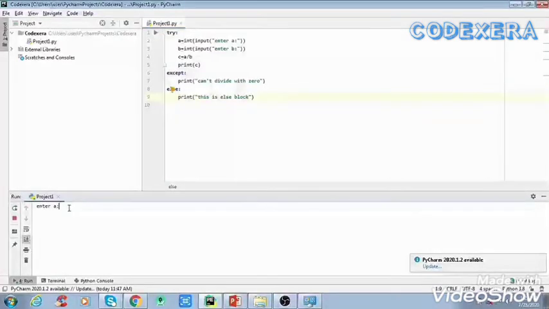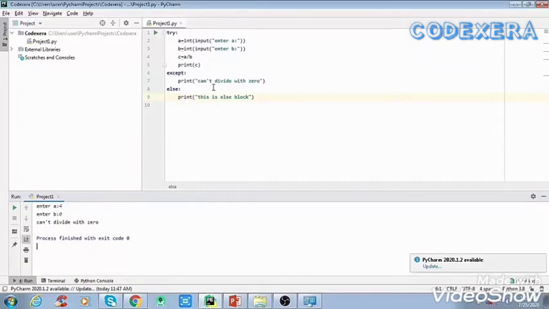And we'll enter input, and here we are seeing that after entering correct numbers we are getting the right output. If we enter a wrong input, it is executing the except block. So if we give the right input, then it will execute the else block, otherwise it will execute the except block. So this is the way we use the else block in exception handling.